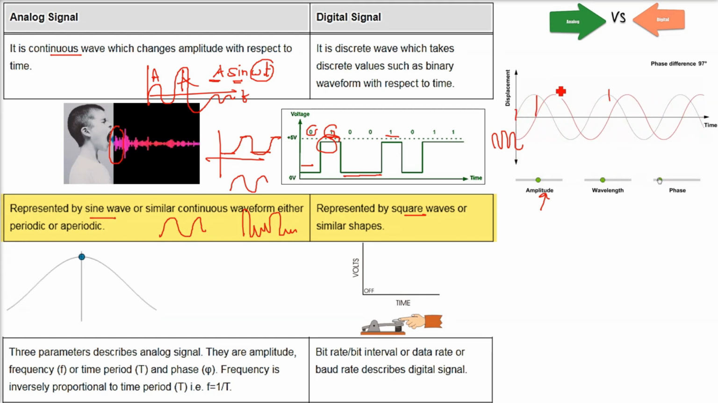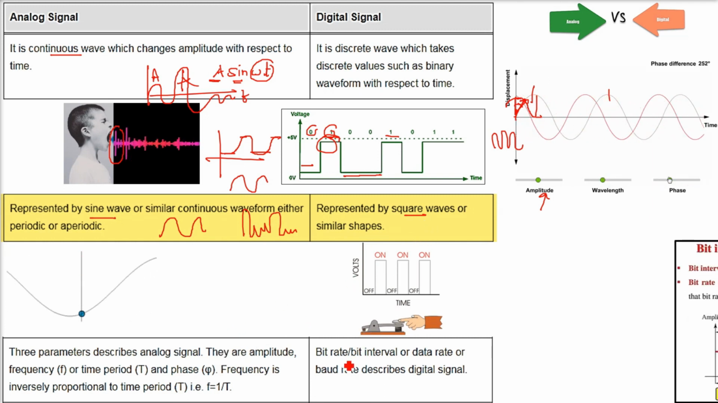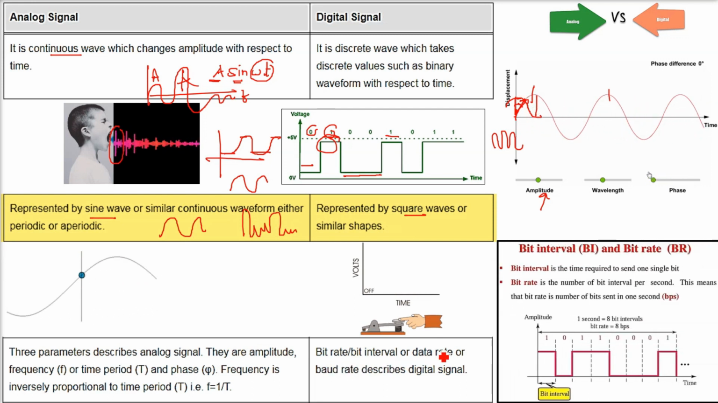So if you change the amplitude, wavelength and phase, the waveform will change. So there can be different analog signals for different amplitude, wavelength and phase, and these all define an analog signal. But digital signals are defined and analyzed with respect to the bit rate, the baud rate, the bit interval, the data rate, etc.